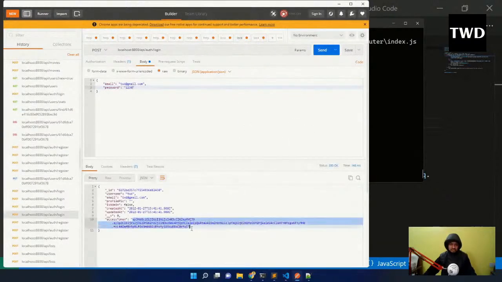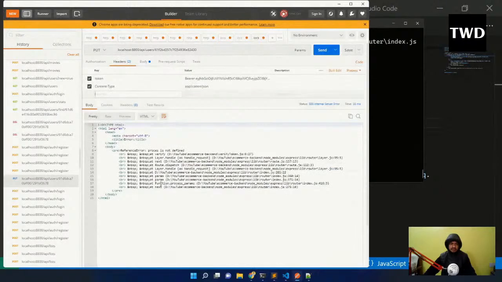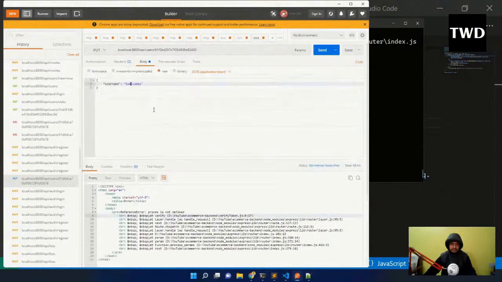This is the JSON web token, and I have to go back to the header. Where is my bearer? So bearer I have to pass, content type application JSON.